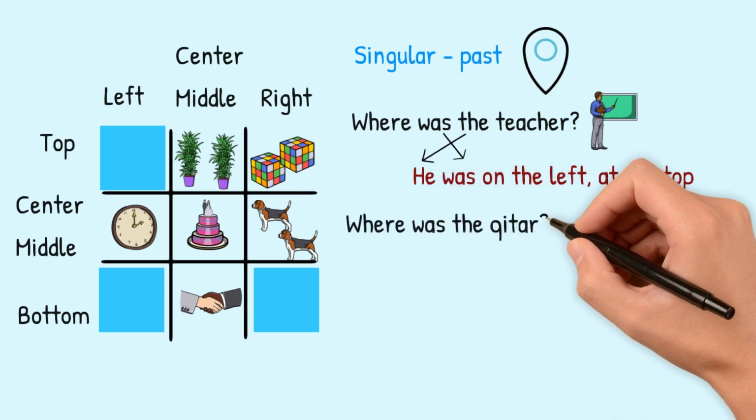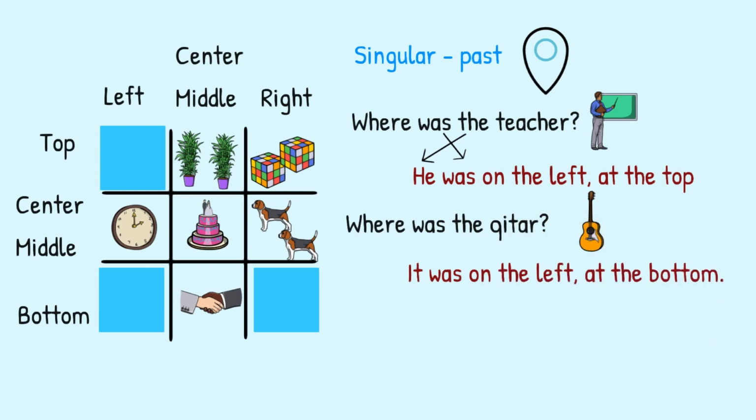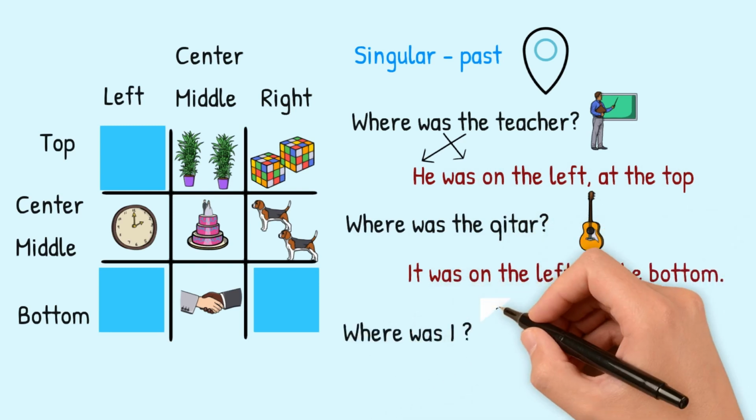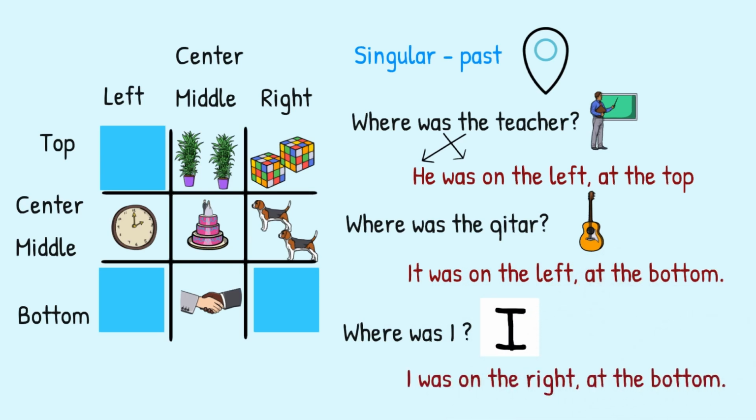Two. Where was the guitar? It was on the left at the bottom. Where was I? I was on the right at the bottom. Here we're asking about the past tense and we're talking about singular things, one thing. If we want to ask about plural things in the past tense,